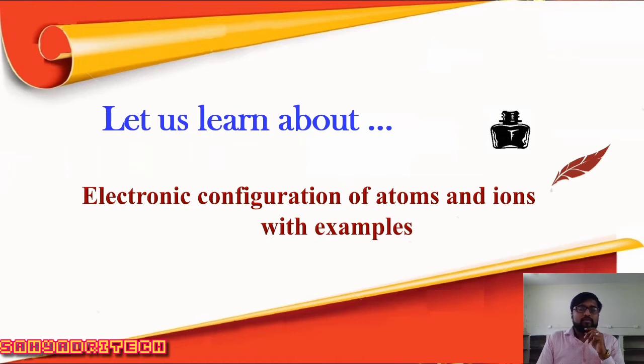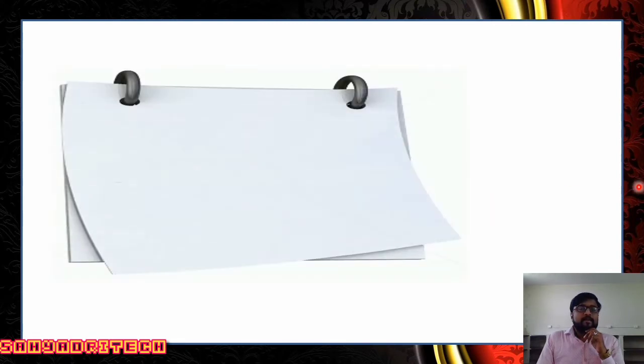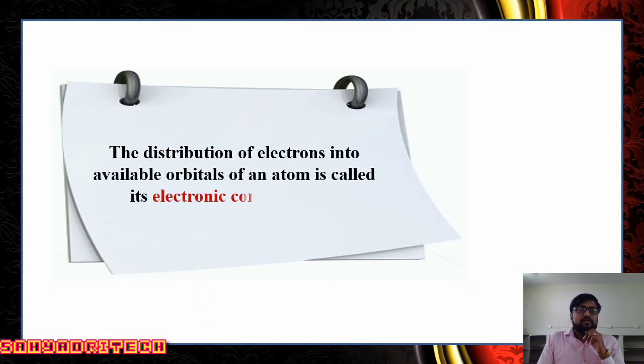Before going for this configuration, we should be aware of the meaning of electronic configuration. Electronic configuration is nothing but the distribution of electrons into available orbitals of an atom. What is the simple definition? It is the distribution of electrons into available orbitals.